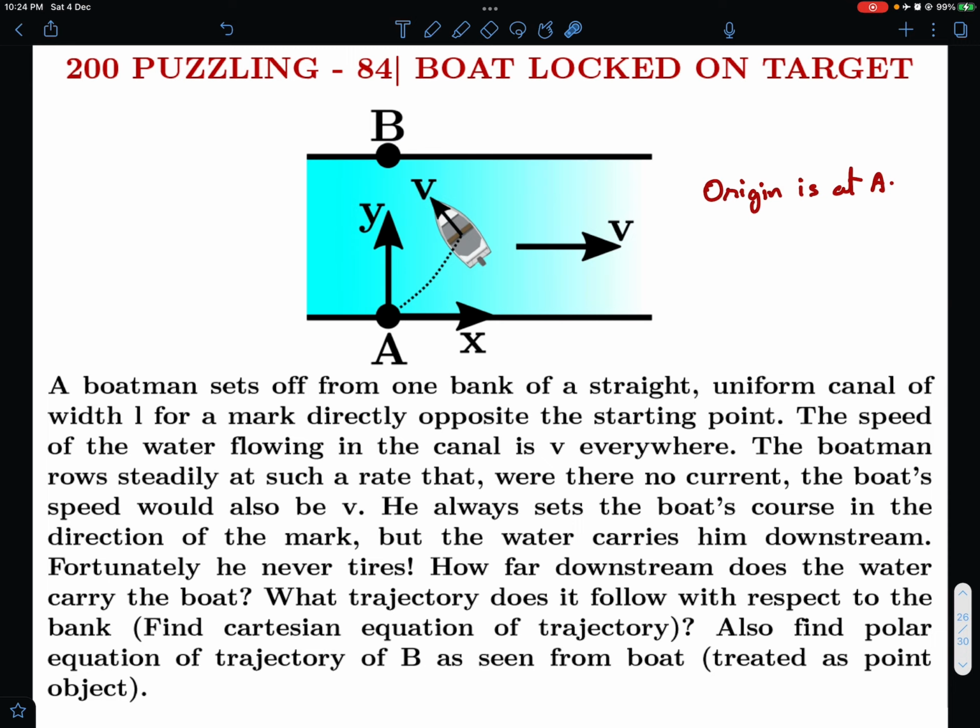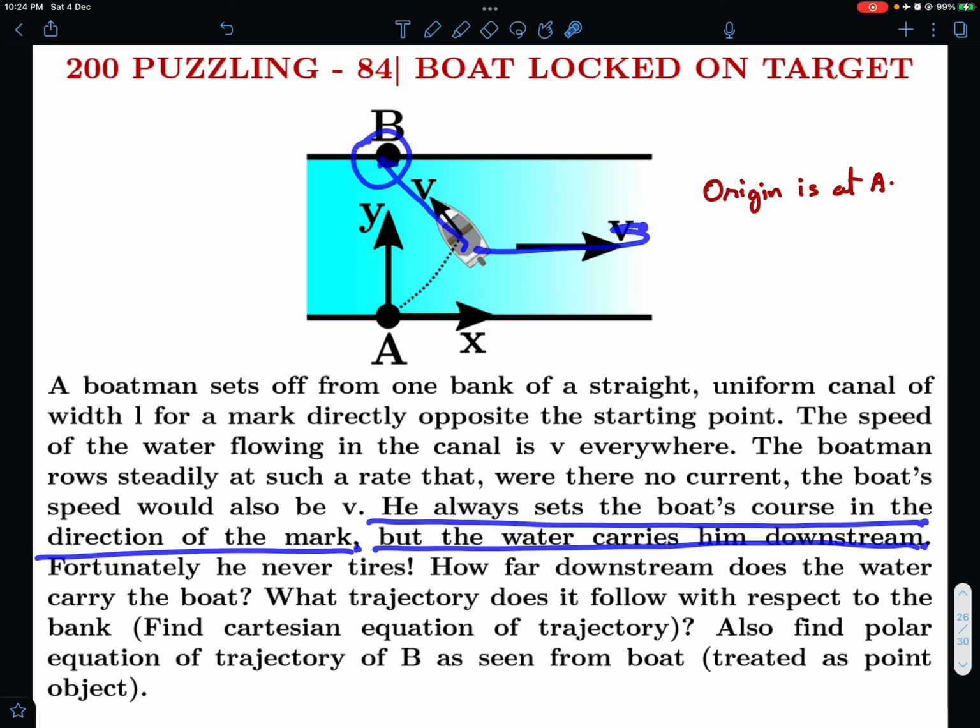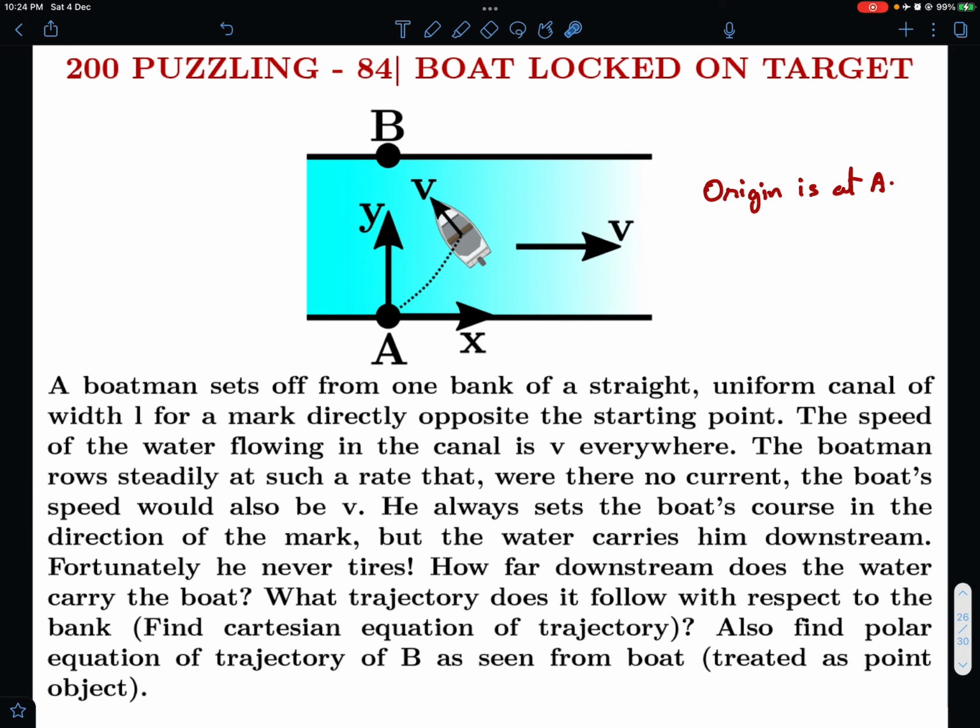The speed of the water flowing in the canal is V everywhere. The boatman rows steadily at such a rate that were there no current, the boat's speed would also be V. So the velocity of the boat relative to the stream is given to be V. He always sets the boat's course in the direction of the mark, but the water carries him downstream. So he's heading for this, but actually because of the water current, he is not able to directly approach. There's a superposition of these two velocities, and his course is somewhere else because of the net resultant velocity.